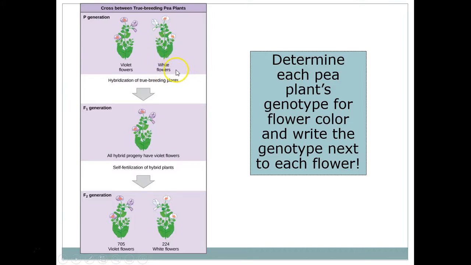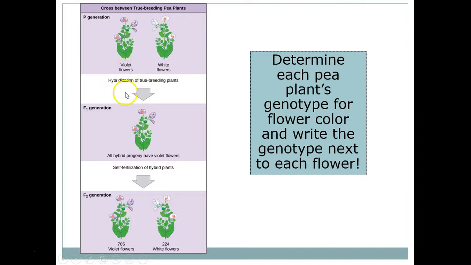And you might say, why are we using V for violet? How do we know that violet is dominant? Well, I'll get to that in just a moment. Violet can only give one allele to the next generation, and white can only give one allele to the next generation. But remember, it doesn't matter because the alleles they give are the same. Violet will always give the violet allele, white will always give the white allele.